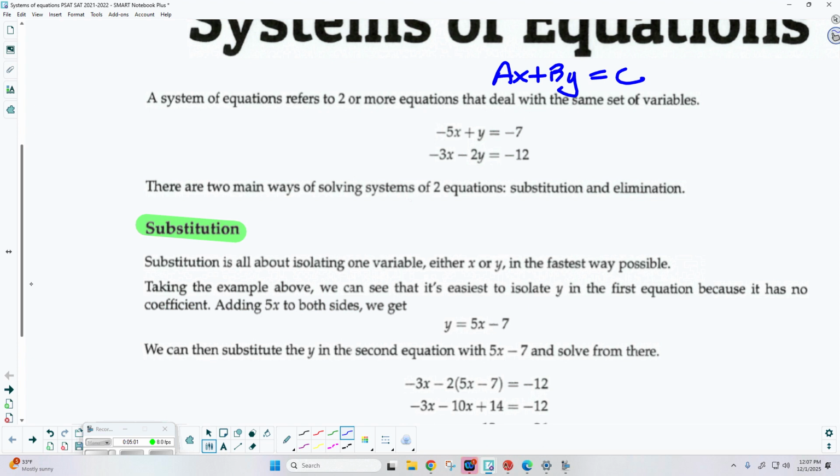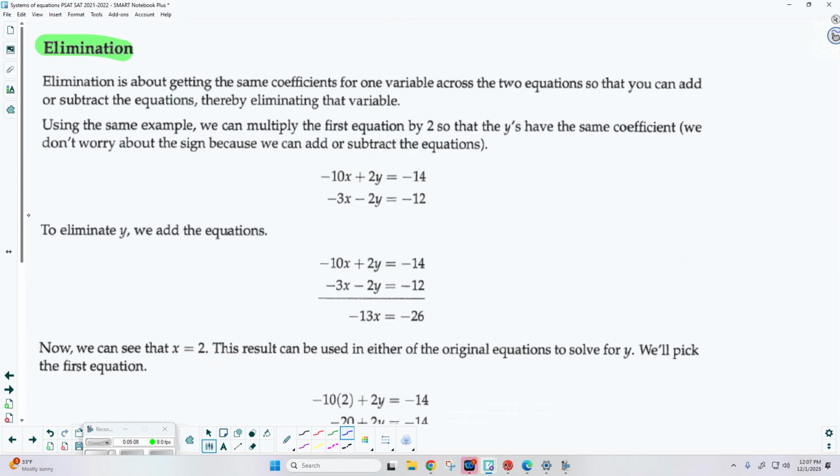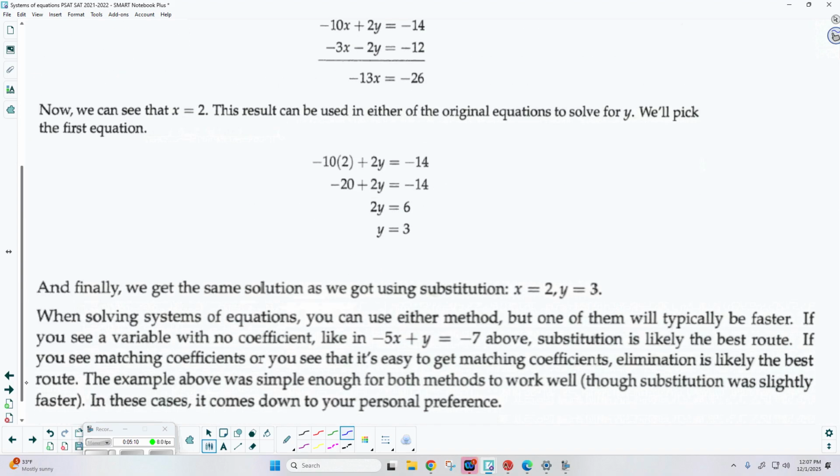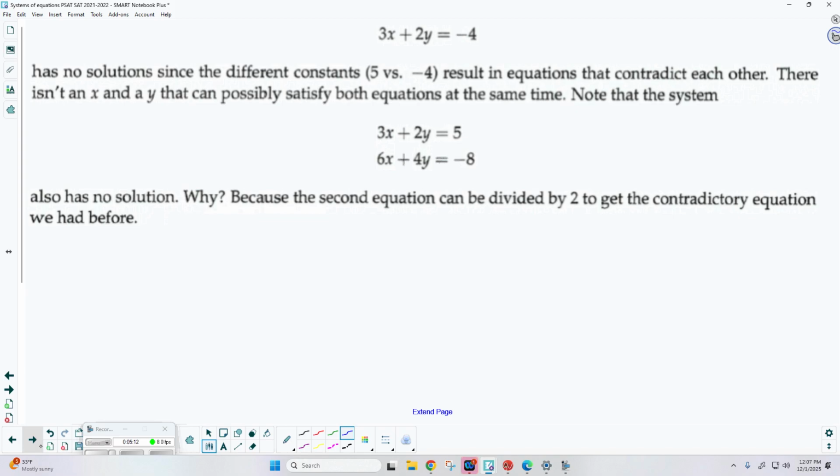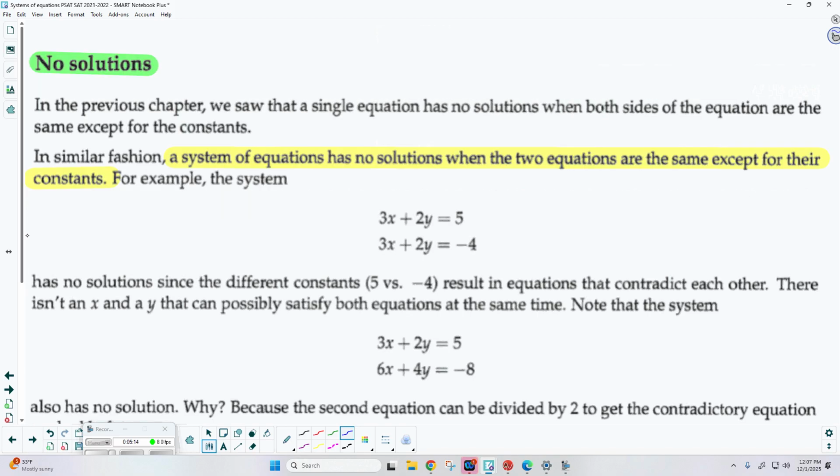I would encourage you to take a look at it when you have a few minutes, because it's stuff that you're hopefully already familiar with. Okay, it moves on to elimination here, gives you an example, and a lot of really good stuff here. But I want to jump to this one that says no solutions. Okay, so I've highlighted this.